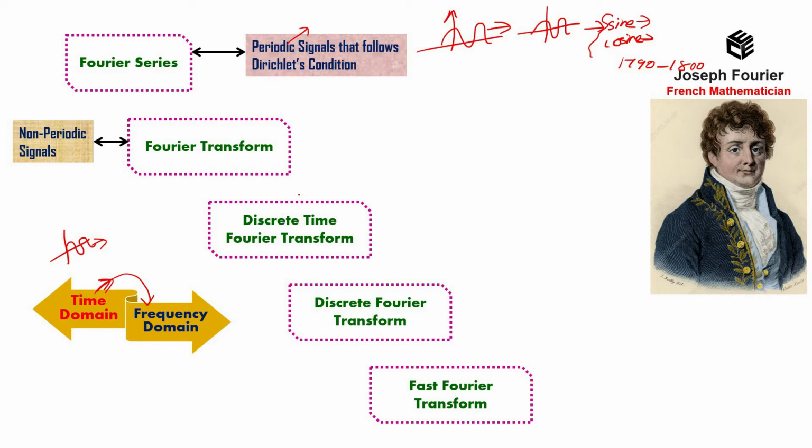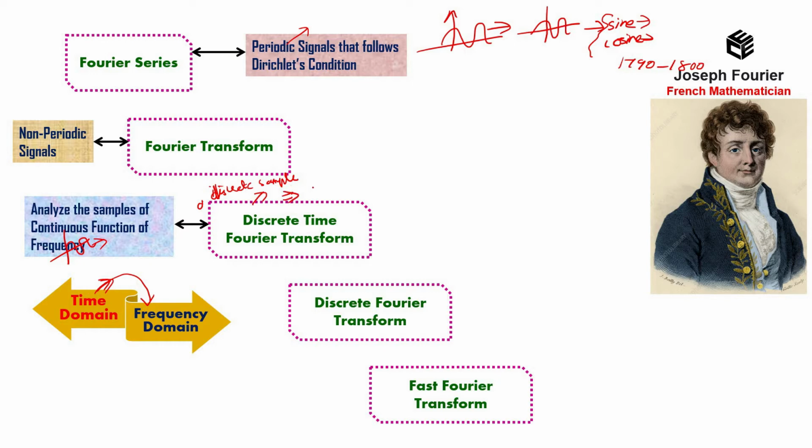Okay, now here comes the discrete time Fourier transform. This discrete time Fourier transform analyzes the samples of continuous functions of frequency. That is, the input to this transform is discrete. The Fourier transform is performed on this discrete sample such that it produces a continuous function in terms of frequency.